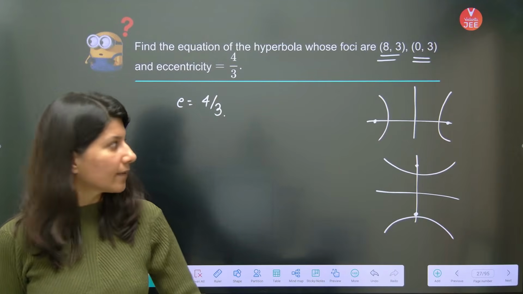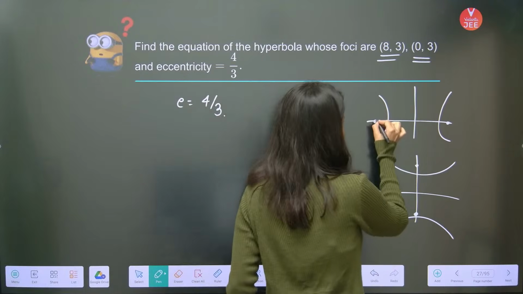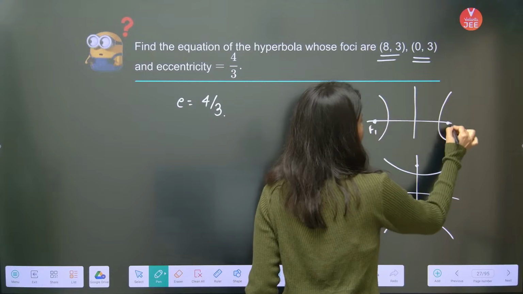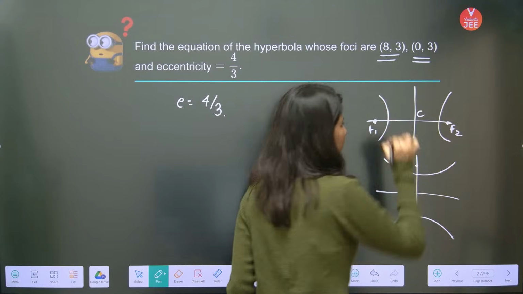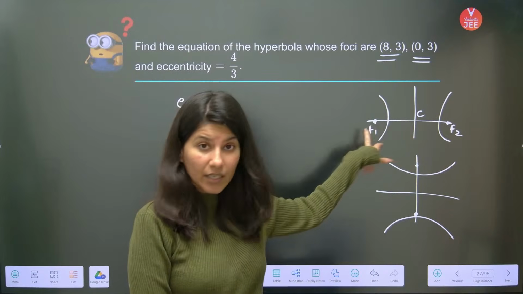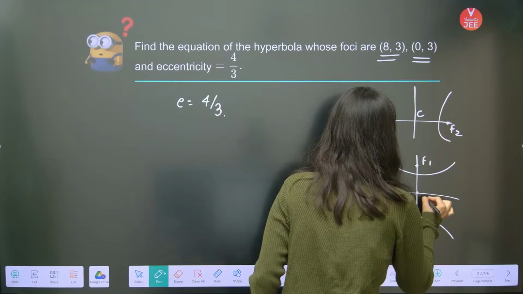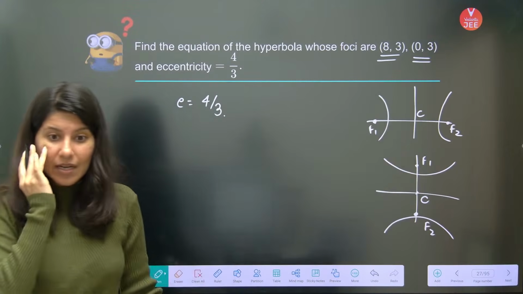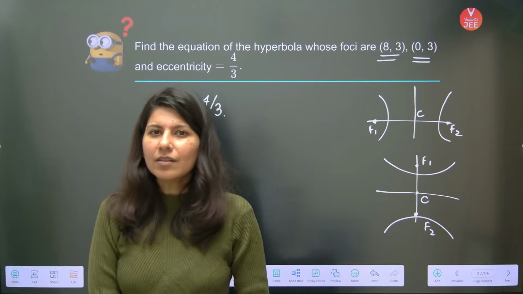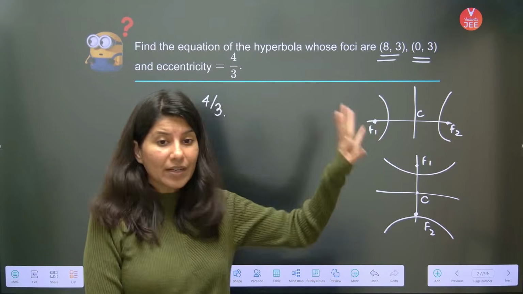Think about it. If the foci F1 and F2 are given, and this is your center, can we calculate the coordinates of the center just by using focus 1 and focus 2?